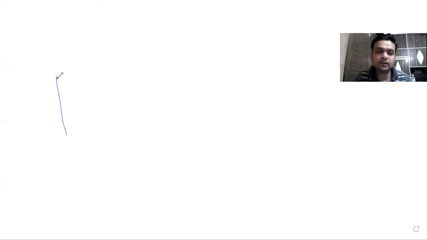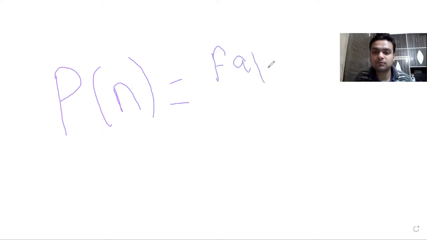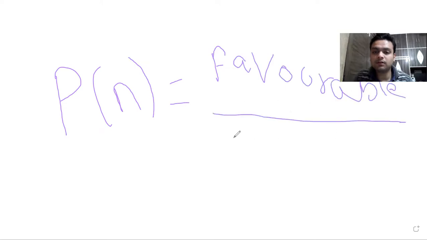So see, basically we can define probability as P of n, where n is any event, equal to favorable outcomes divided by total outcomes. Okay, this is a standard formula for probability.